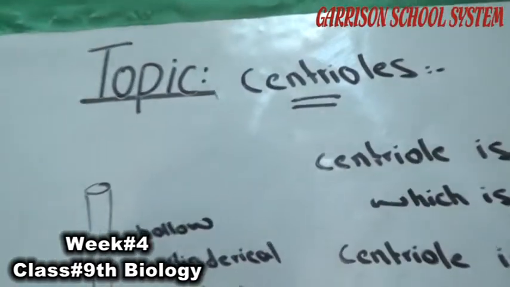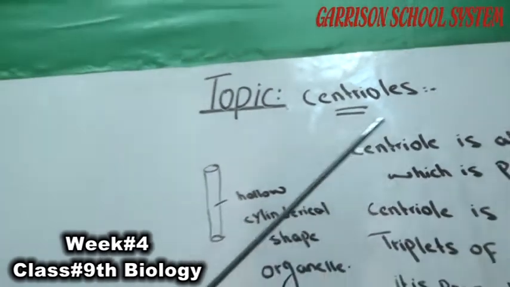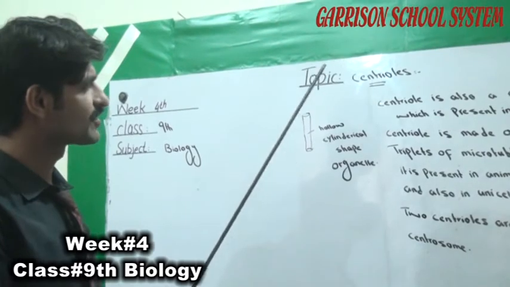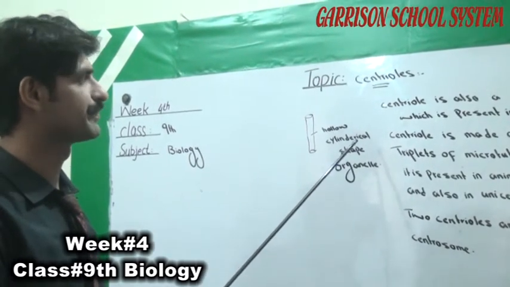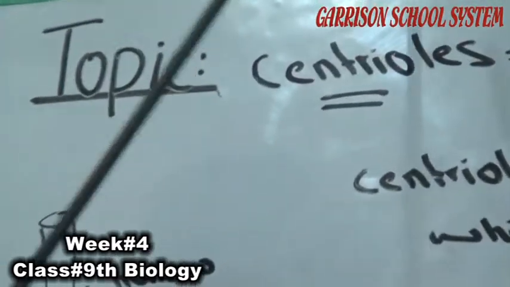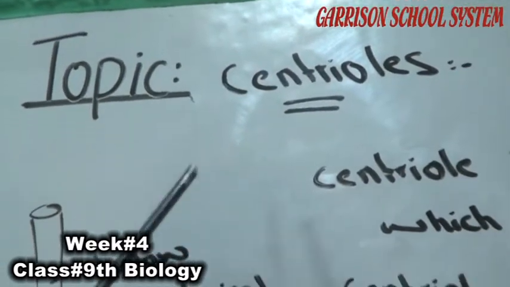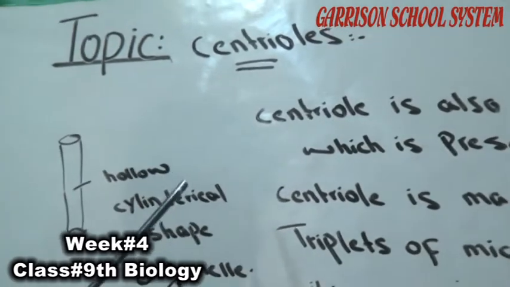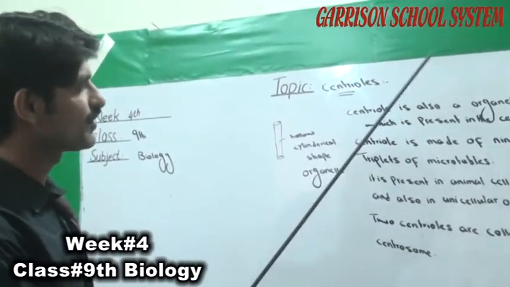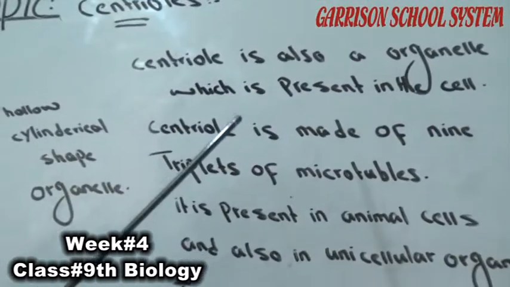Centrioles. Centriole is also an organelle, but this organelle is hollow and cylindrical in shape, and it is present in the cell.